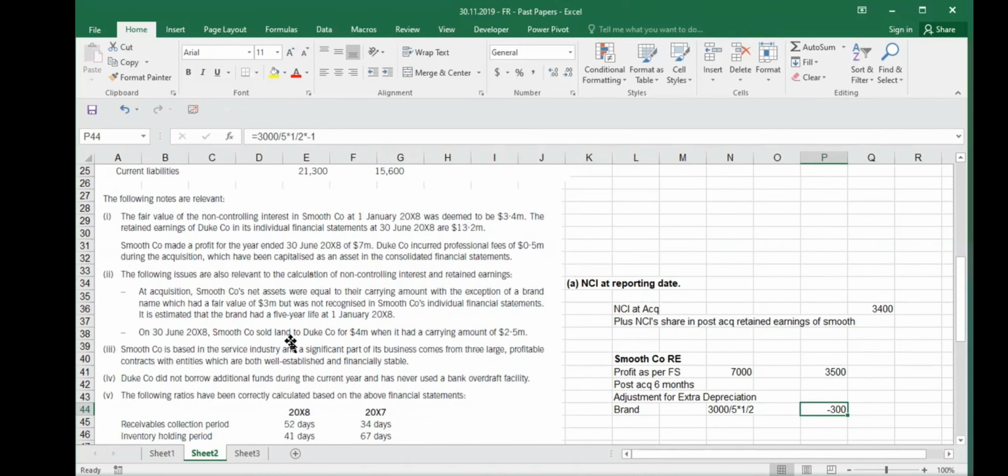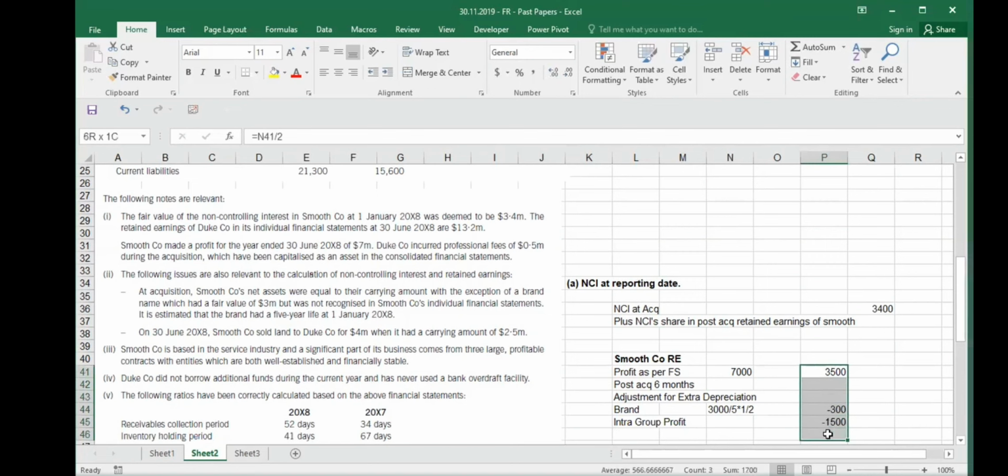on 30th June, Smooth company sold land to Duke company for 4 million when it had a carrying amount of 2.5 million. Okay. So Smooth company. What we need to do is treat it like intra-group profit. How much is intra-group profit? 1.5 million. So I take out 1.5 million here. So this is also subtracted because they put it as profit 4 million, but 1.5 million we subtract from here.